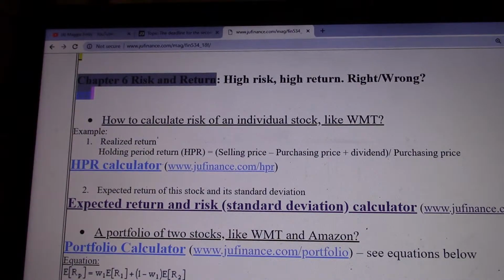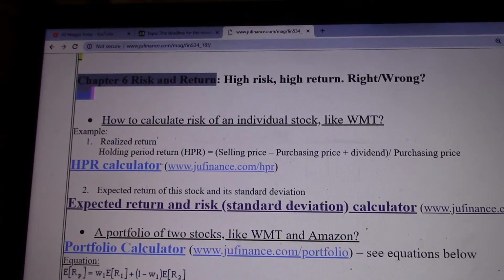Okay, in this chapter, we'll learn how to calculate the risk of Tesla and also the risk of Walmart. And we'll also use a model to calculate the returns of Tesla and Walmart and other stocks. Okay, so if I ask you how much is the risk from your investment in Tesla, how can you answer this question? Let me show you some ways to do that.